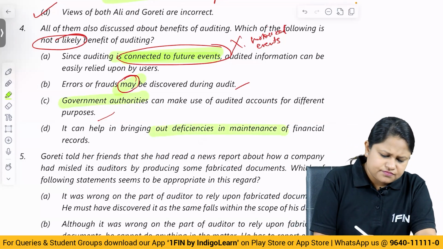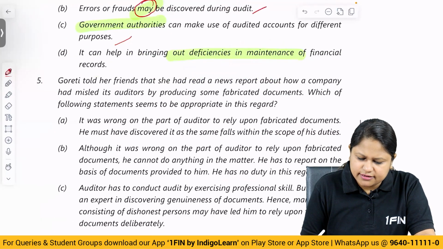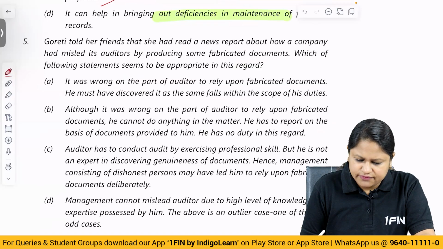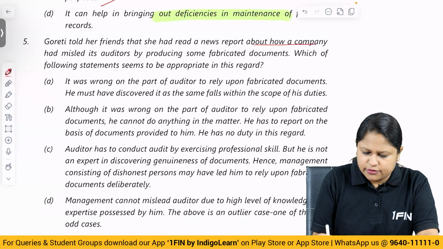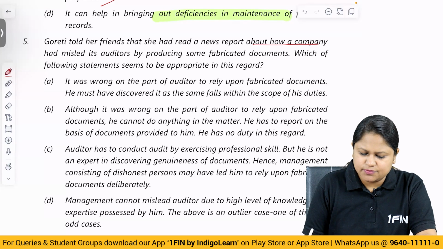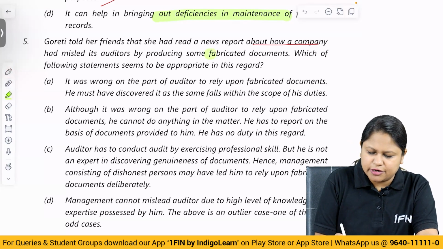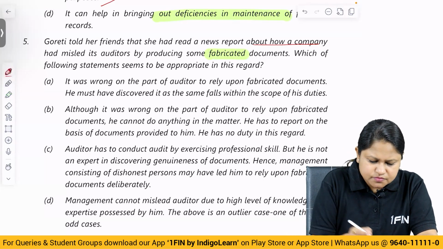Okay, then Gority told her friends that she has read a news report about a company that had misled its auditors by producing some fabricated documents. How did a company mislead its auditors by producing some fabricated information, that is manipulative information. Okay, fabricated means here manipulation. Which of the following statements seem to be appropriate in this regard?